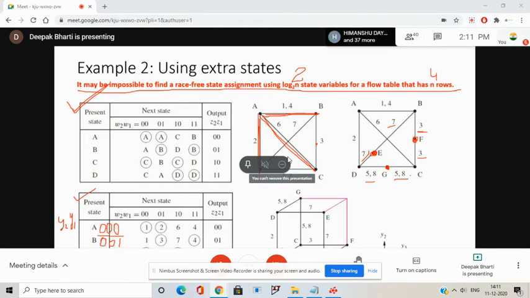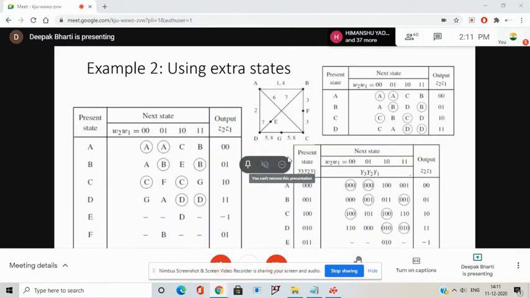Now I need to modify my original table. So this was my original table, right? So row A is fine. From A all the transitions were race free. AB is also fine. From B to D, which state have I inserted? I have inserted state E. So from here it will be state E.